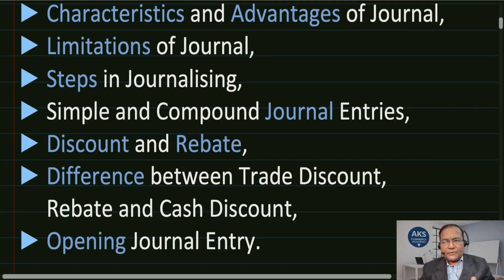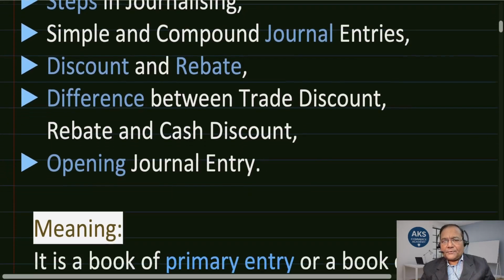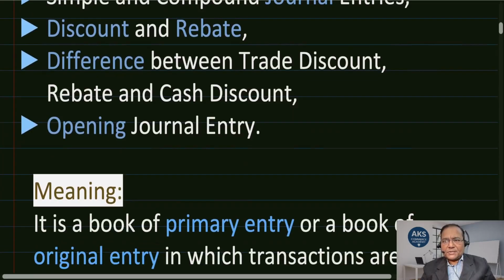Then discount and rebate, which are very commonly used terms, and the extent of understanding required with regard to passing a journal entry. I'll help you understand that too, along with the difference between trade discount, rebate, and cash discount. You'll learn how to make use of these while passing a journal entry. And the opening journal entry: when a business starts up, what the opening entries are and how they are to be passed. I have divided this whole chapter into two parts. The first part we will take up today, and the next part in the next class.